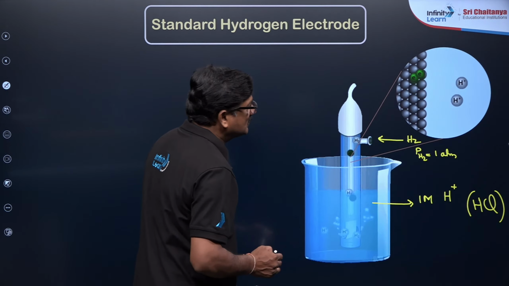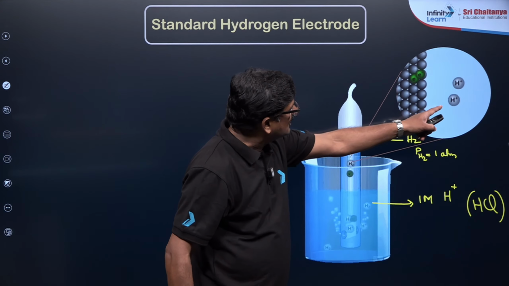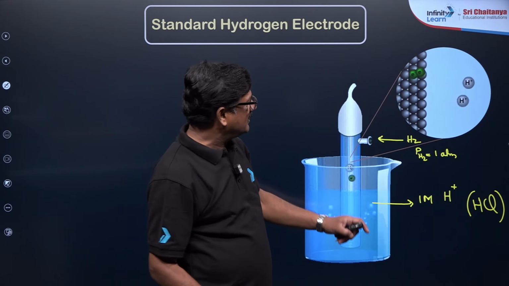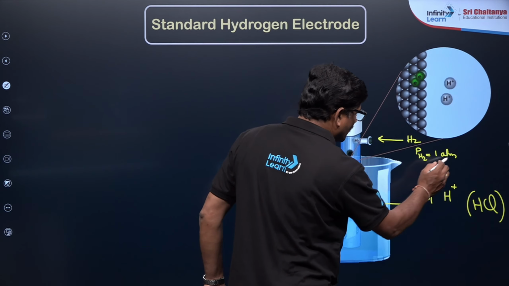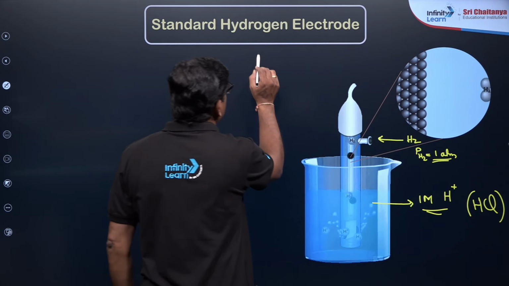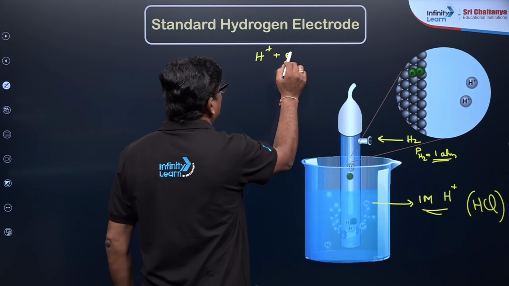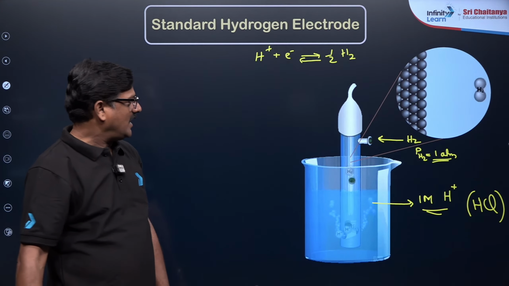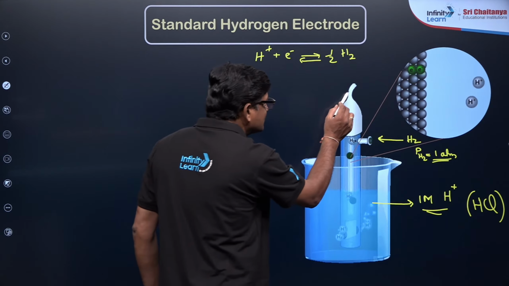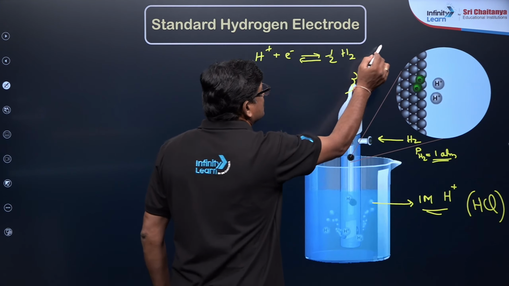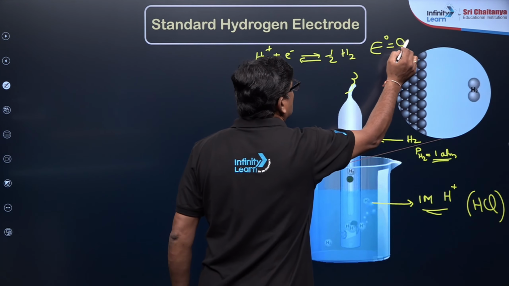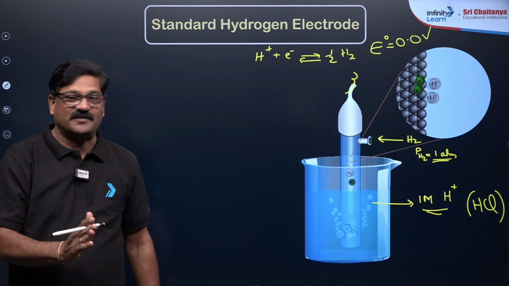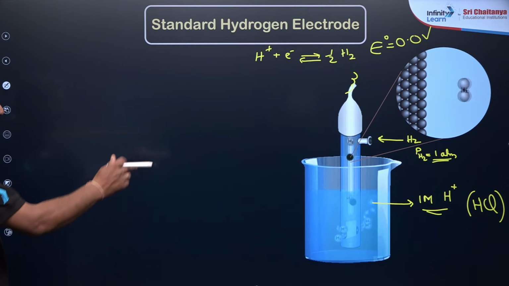So this is the electrode. You can see the hydrogen gas is coming in. There is an equilibrium between 1 atm and 1 molar. There is an equilibrium between H plus and electron giving rise to hydrogen. At this equilibrium, this is going to give you some potential, whose E naught value is going to be 0.0 volt. So that is what is called the standard reference voltage.